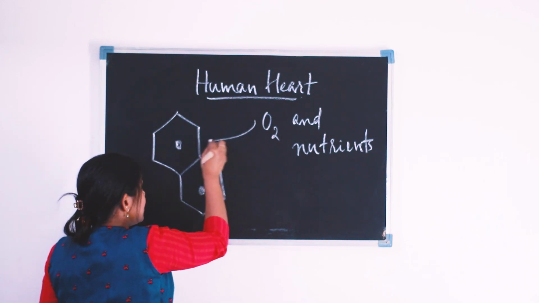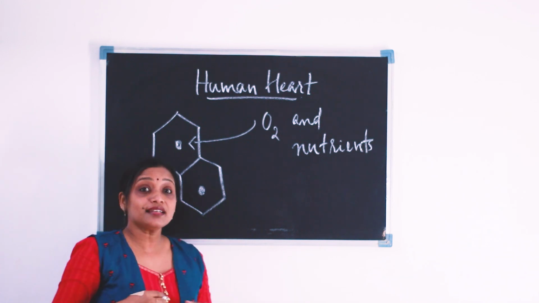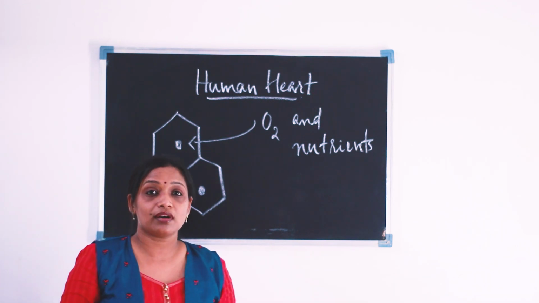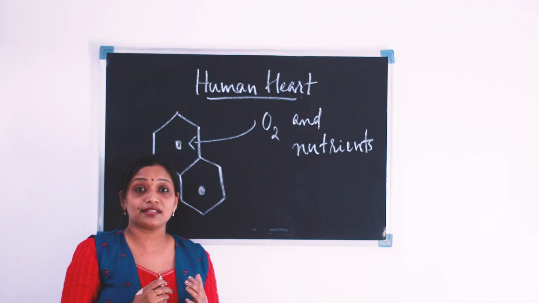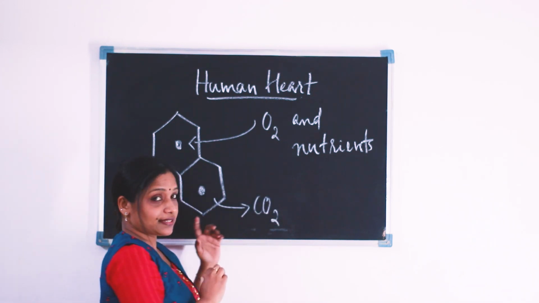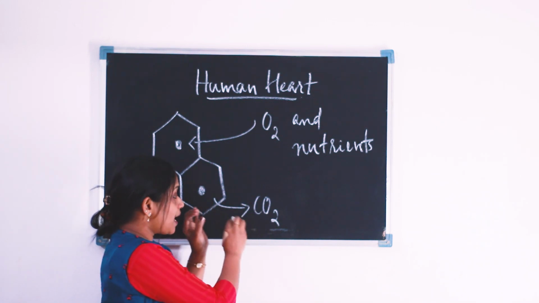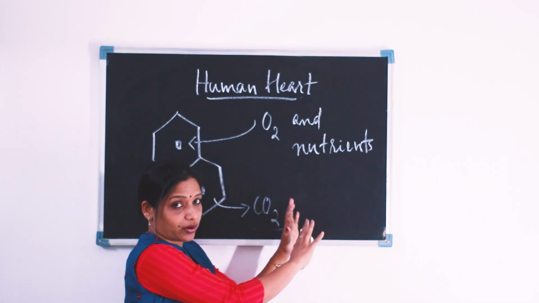The cells receive oxygen and do all the cellular activities, and as a result of cellular metabolism, various waste products, especially carbon dioxide, are formed inside our cells. This carbon dioxide, a gaseous waste, has to be eliminated out of the body.